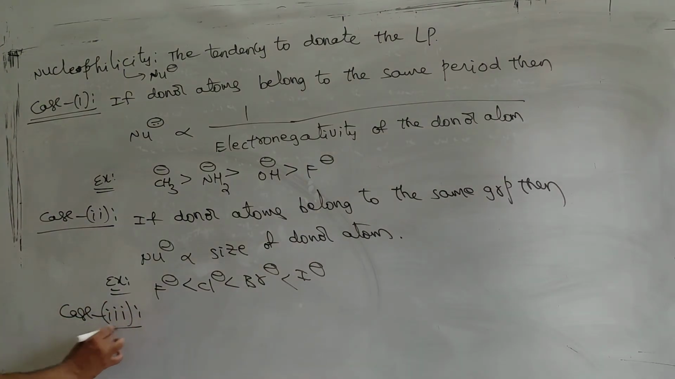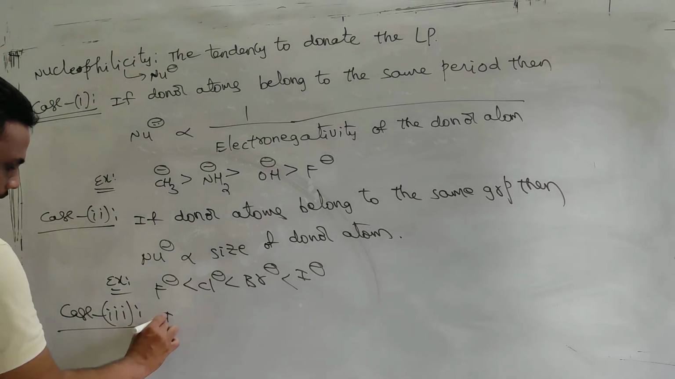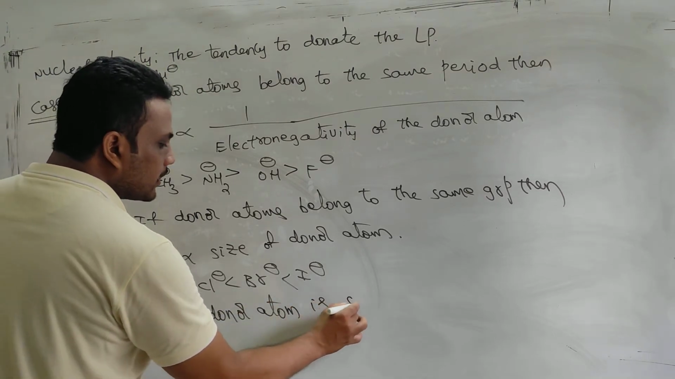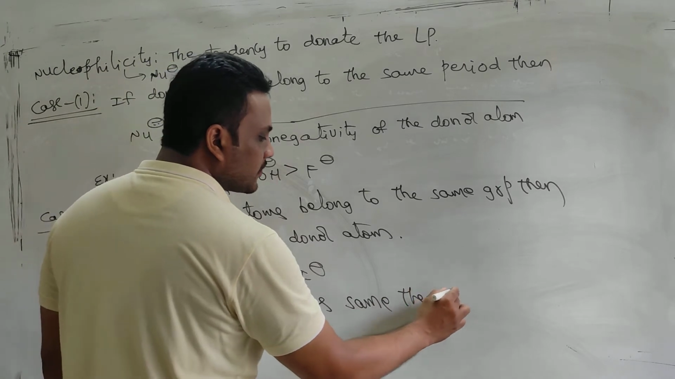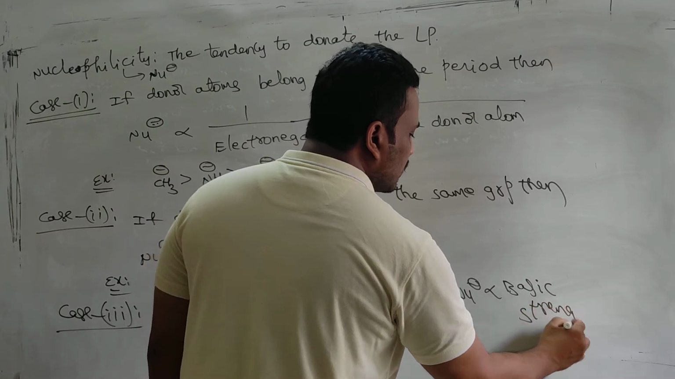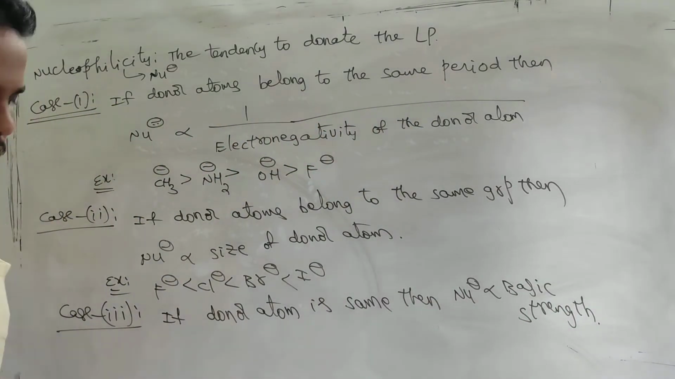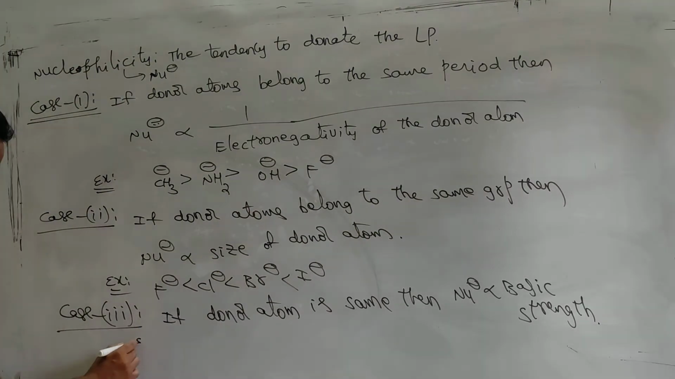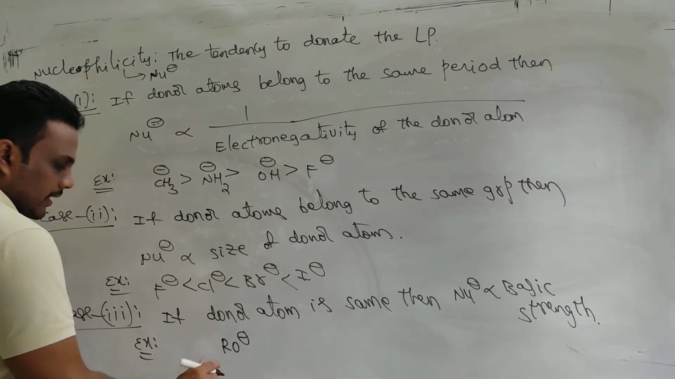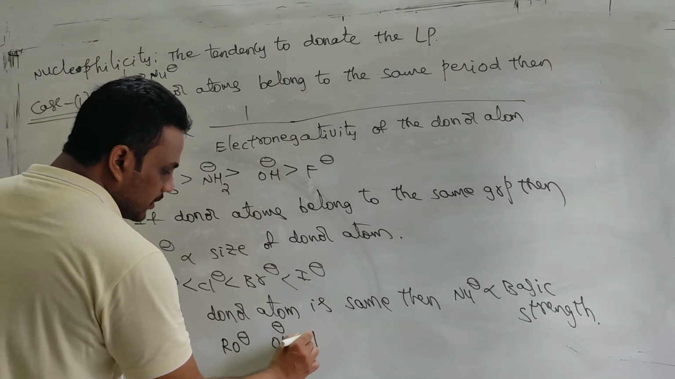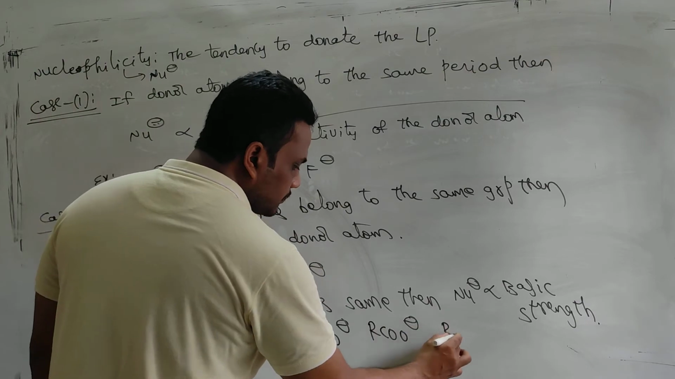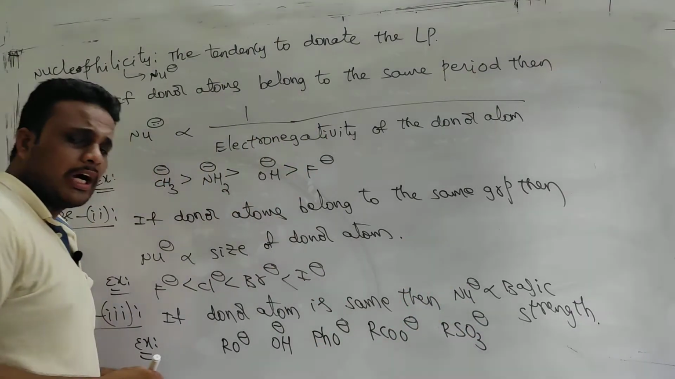Next we have the third case. If the donor atom is the same, then nucleophilicity is directly proportional to basic strength. And you can take some examples of this. Suppose you have any alkoxide ion, hydroxide, phenoxide, carboxylate ion, sulfonate ion. How to check their basic strength?